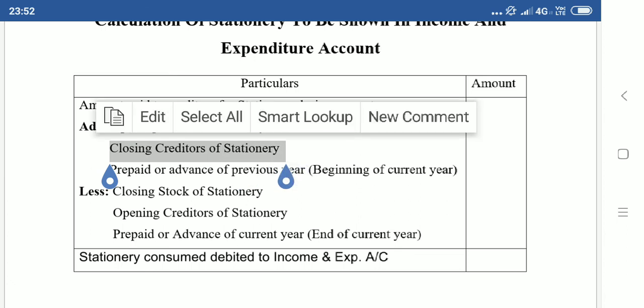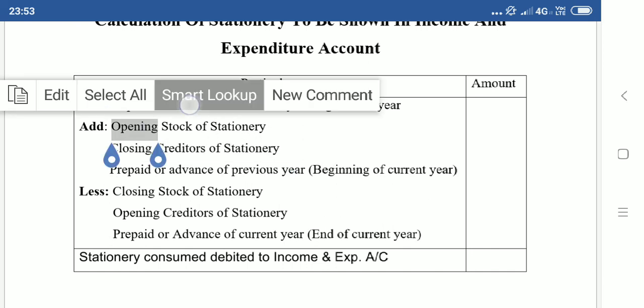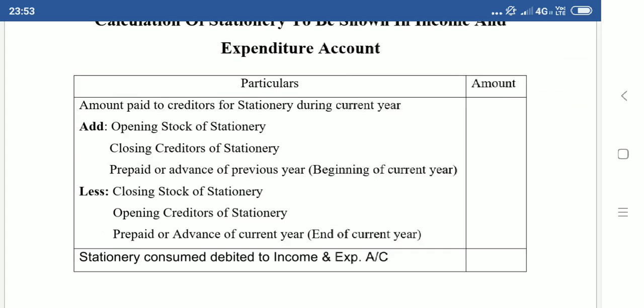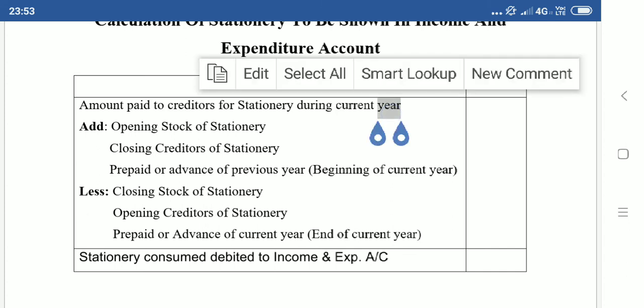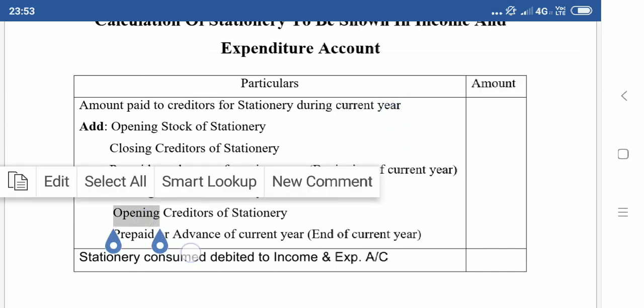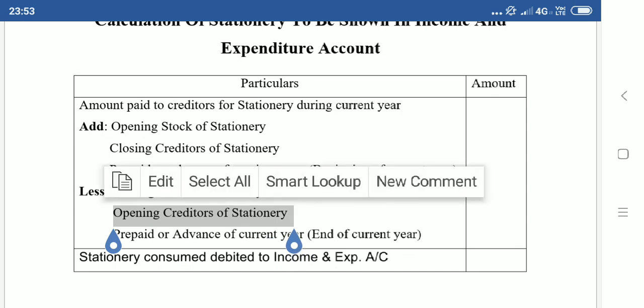So if we are talking about creditors at the end of the current year, we have purchased stationery from them during this year, but we did not pay them. But we have purchased, service we have utilized. So it belongs to current year's expense, irrespective of money paid or not. So closing creditors will be added with the respective expense.